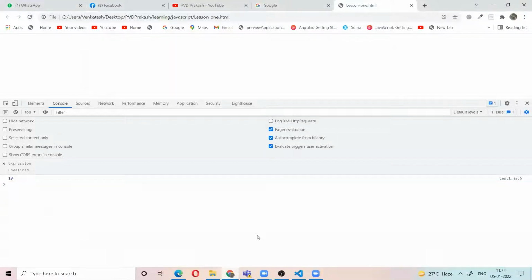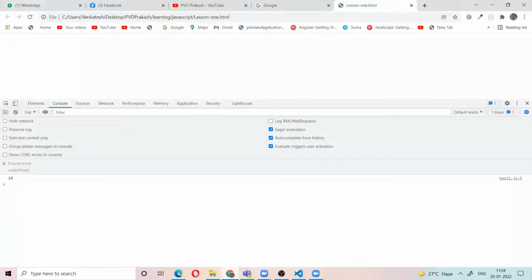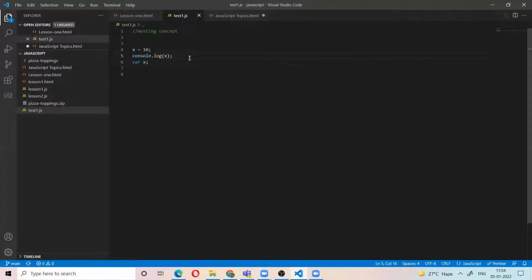10. Why? If we do not declare the variable but we assign a value to it, JavaScript assumes it was declared using the var keyword. JavaScript's assumption is that it will declare the variable x using var. And we can also declare it after assigning the value using var. This concept is called hoisting: declaring the variable after assigning a value, using the var keyword, is called hoisting.